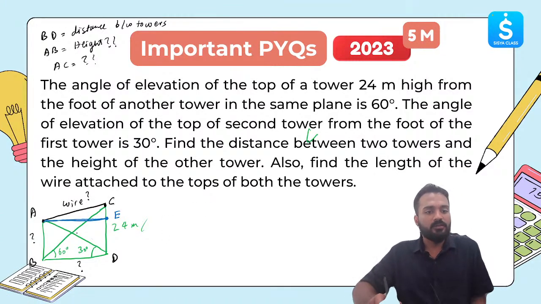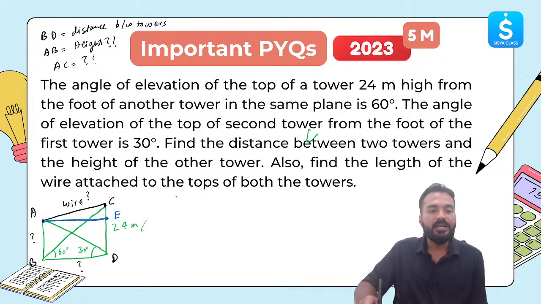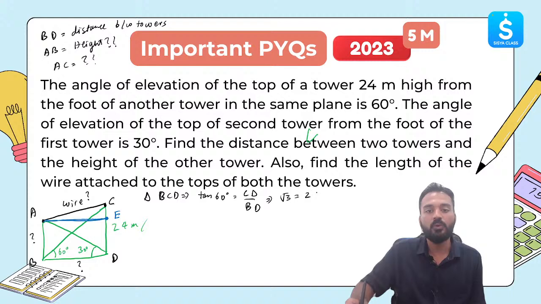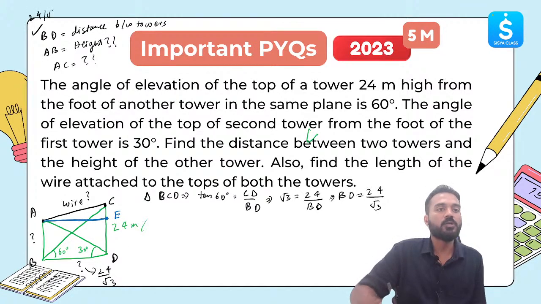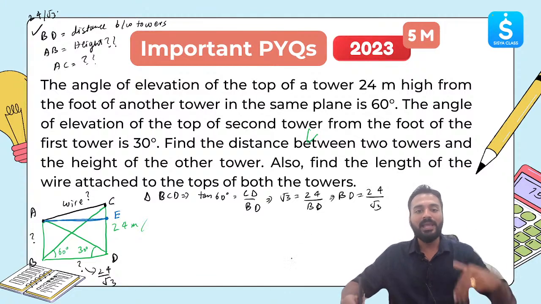Okay, let's understand this. So this is 60 degree, this is 30 degree in right triangle BCD. If we say tan 60 is equal to CD by BD, using this information, we can easily find out root 3 is equal to 24 divided by BD. So BD is equal to 24 divided by root 3. So this distance is 24 by root 3. First answer we have got. This 24 by root 3 we have understood. First answer done. Next thing.